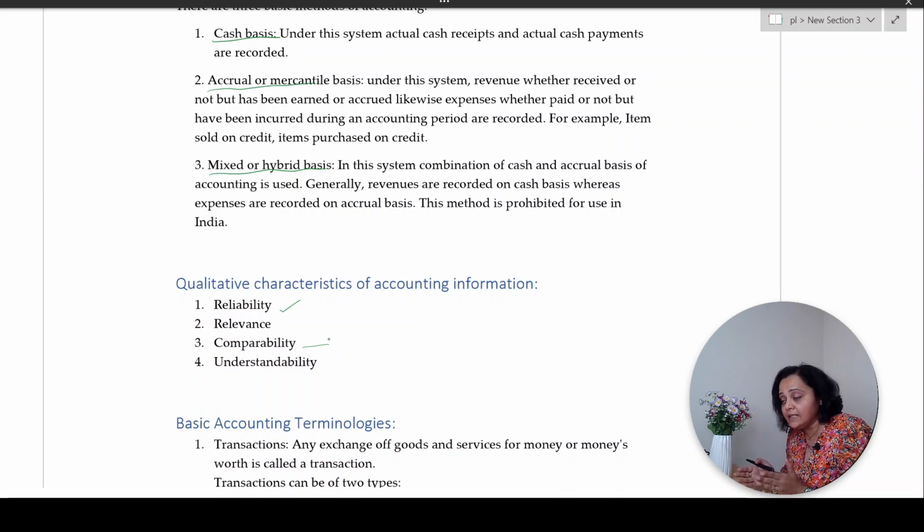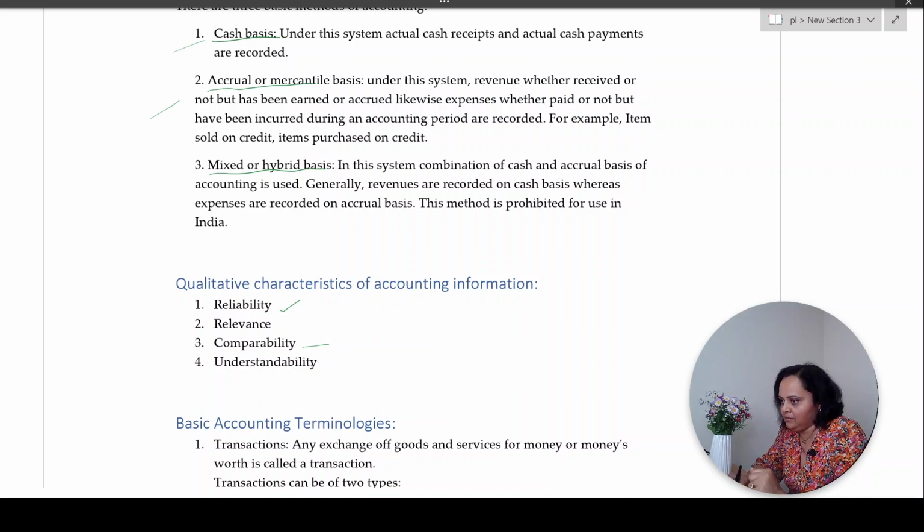If you have to compare this year's result with previous year's results, and previous year's results to the year before that, the way you have maintained your accounts, either on cash basis or on accrual basis, there has to be consistency, correct? If, say, 2 years back you were following the cash system of accounting and last year you started following the accrual system, this year you switched back to the cash system, will your data be comparable? Absolutely not. Your data will not be comparable. So comparability is one of the important qualities of accounting information.